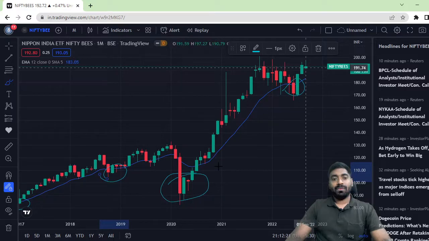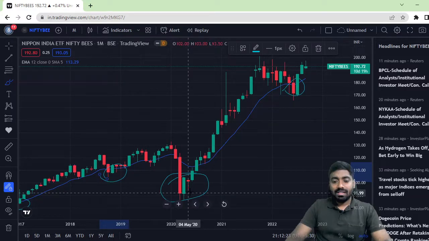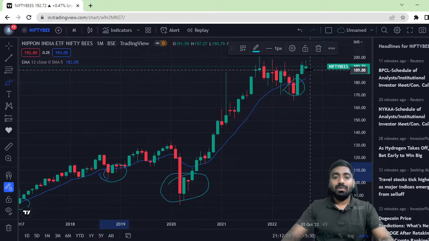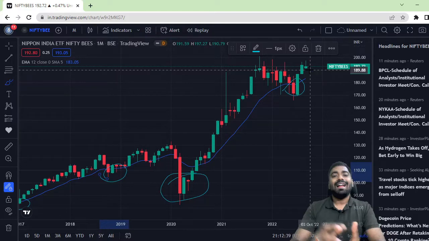Take the example, somebody has invested 10 lakh rupees here. How much will he generate right now? 20 lakhs within a span of 2 years. That is the beauty of this strategy, the beauty of the Nifty Bees. So follow this strategy and create a huge amount of wealth. Remember, you can use this for trading purposes and for investment purposes, but I myself prefer it for investing.